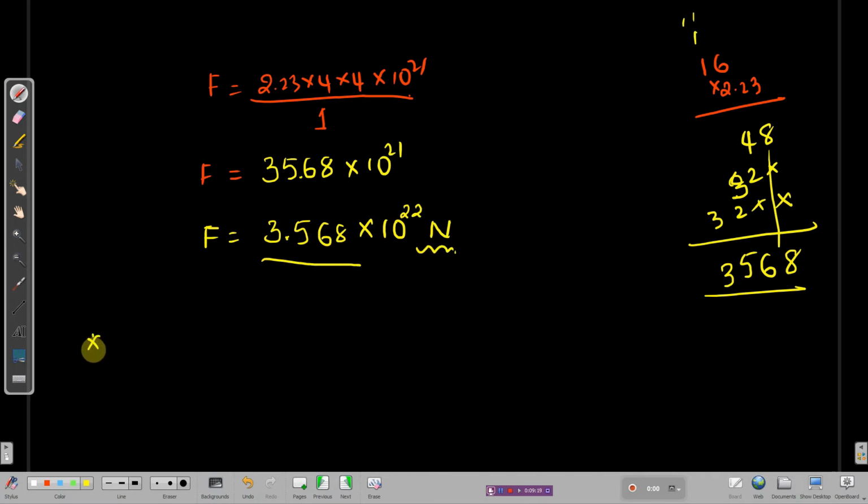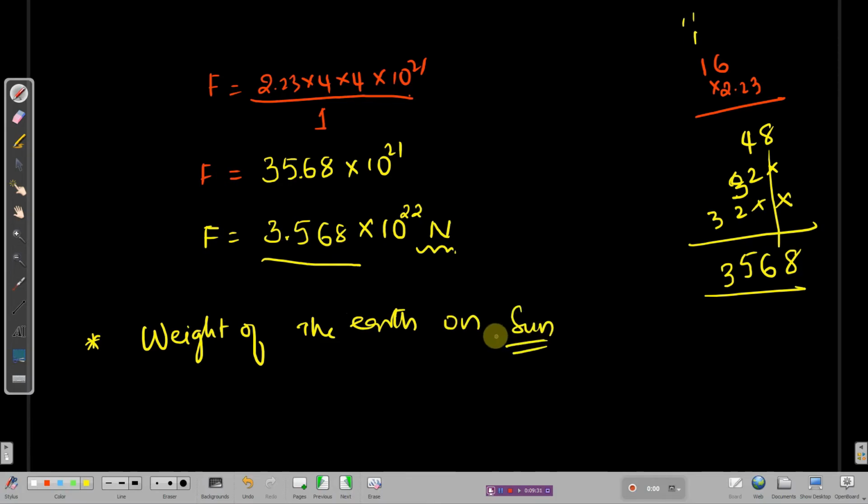If you ask me what this gravitation force means, this is actually the weight of the earth on the sun. It is like you measuring the weight of the earth over the sun by placing a scale, and this measuring scale will end up giving you 3.568 into 10 power 22 newtons, which is nothing but a very huge value. I hope you understood it. Thank you so much. Let's move on to the next one.